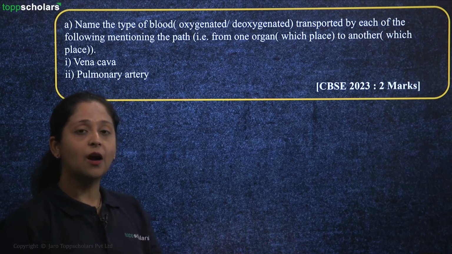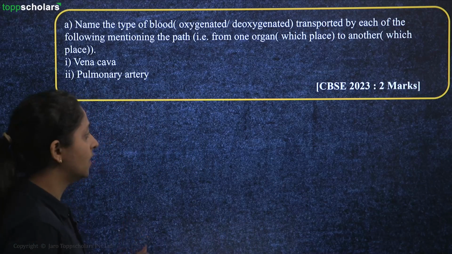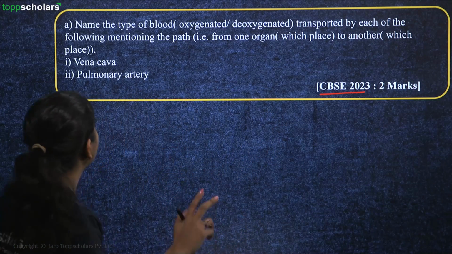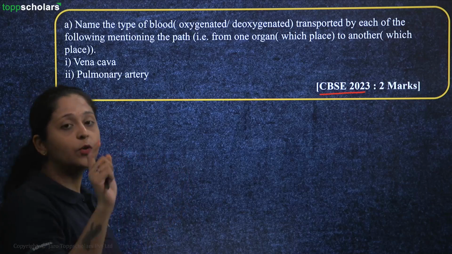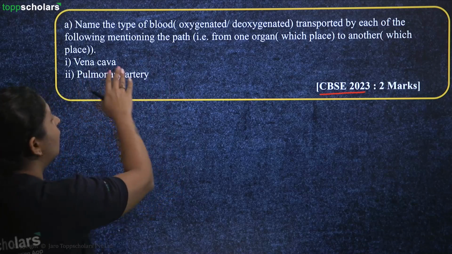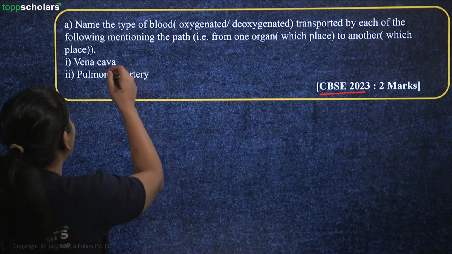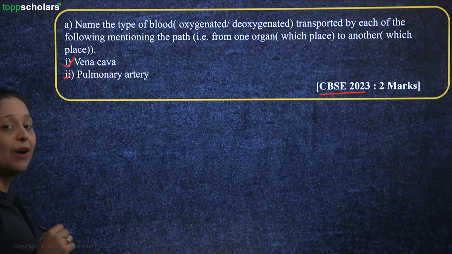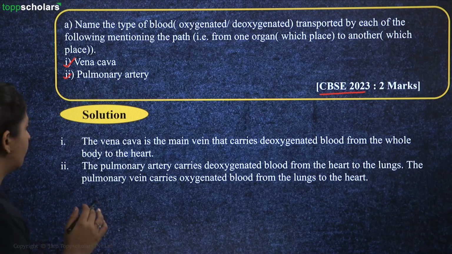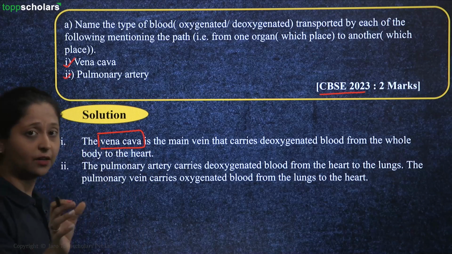So students, here now we are going to check a few questions and answer in detail about these questions from the past year as well. So this is the question from year 2023 which is giving you 2 marks. Name the type of blood which is oxygenated or deoxygenated, which is transported by each of the following mentioning path. That is, from one organ, which place, to another organ, which place. So you have to answer about vena cava and pulmonary artery. So the solution for this would be something like this. See, you have your vena cava, and this vena cava is the major blood vein or body vein.